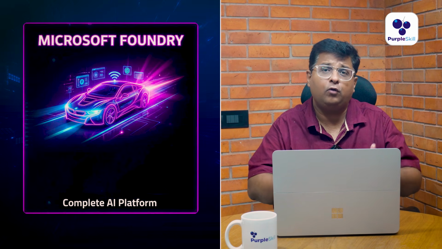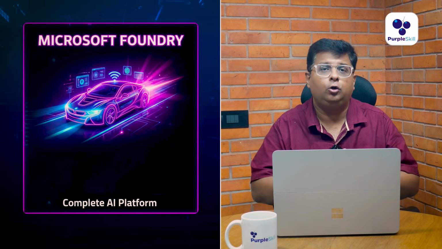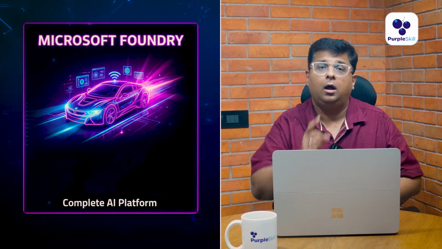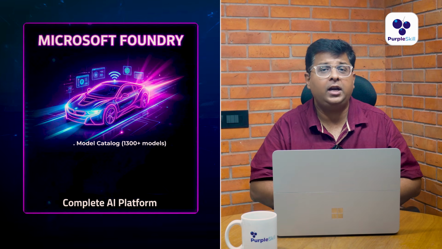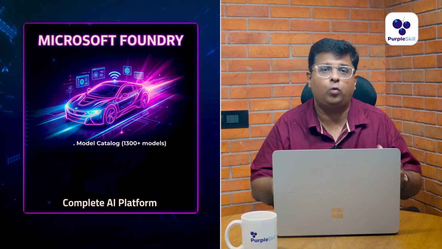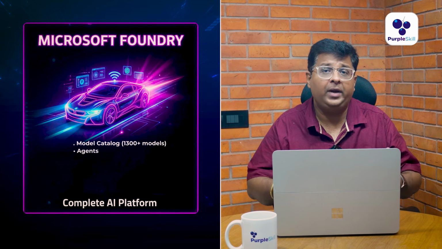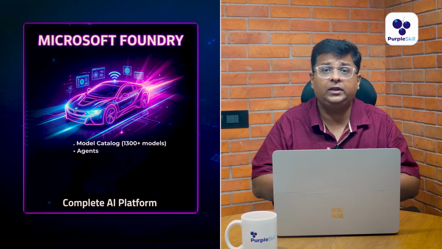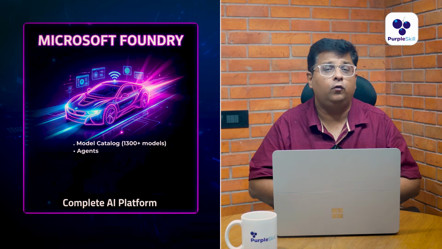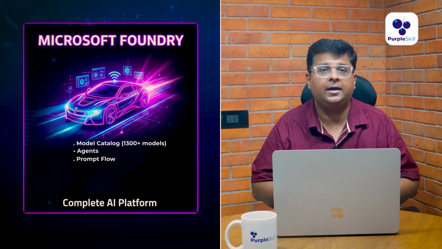But Microsoft Foundry gives you all of that plus the tools to build with it. Here we get model catalogs, over 1300 models from multiple providers. We have agents which we use to build and deploy AI agents with a no code approach. We have prompt flow, which is a visual AI workflow designer.